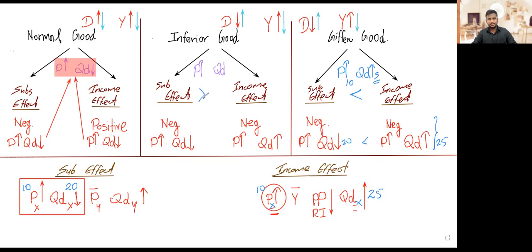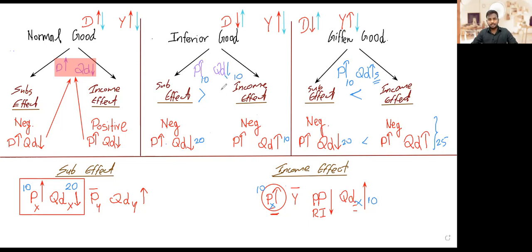And because I told you, for an inferior good, this difference between the substitution effect and income effect can be anything. The substitution effect can be greater than the income effect. In that case, let's say when the price goes up, due to the substitution effect, quantity demanded comes down by 20 units. But on the income effect side, when the price goes up by 10 rupees, quantity demanded goes up, but only by 10 units. Here going down by 20 units, here going up by only 10 units. So if you net it out, when the price increases by 10 rupees, quantity demanded comes down by 10 units. So 20 going down, 10 coming up, net is a 10 unit decrease.